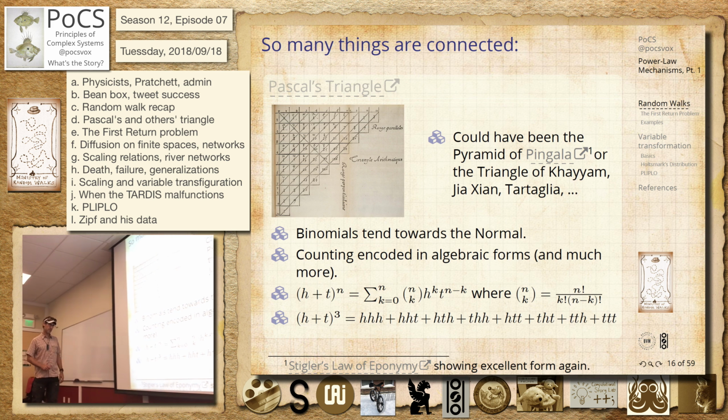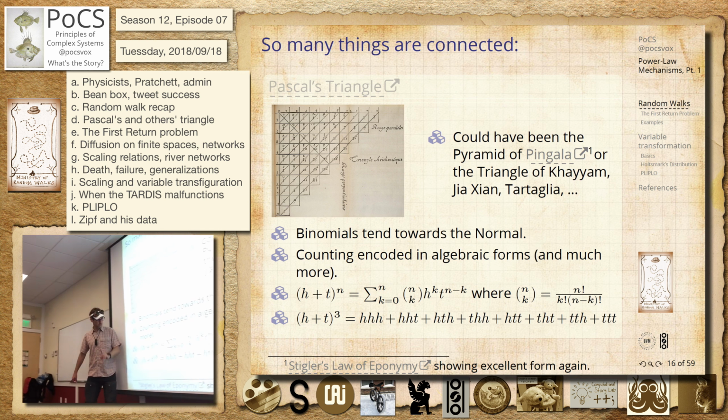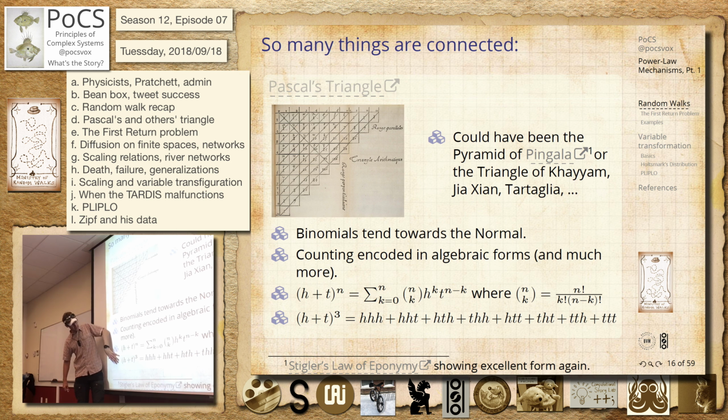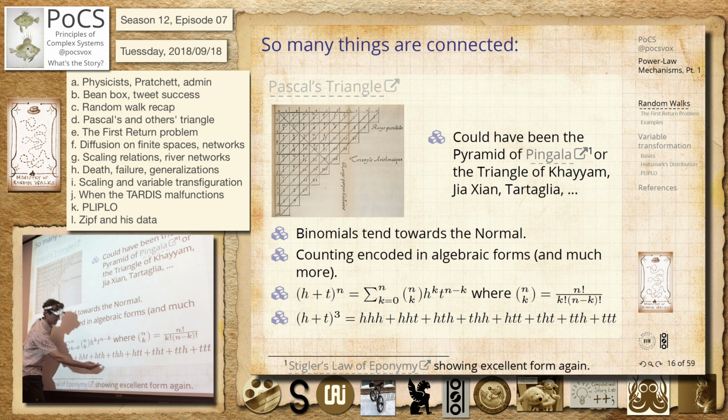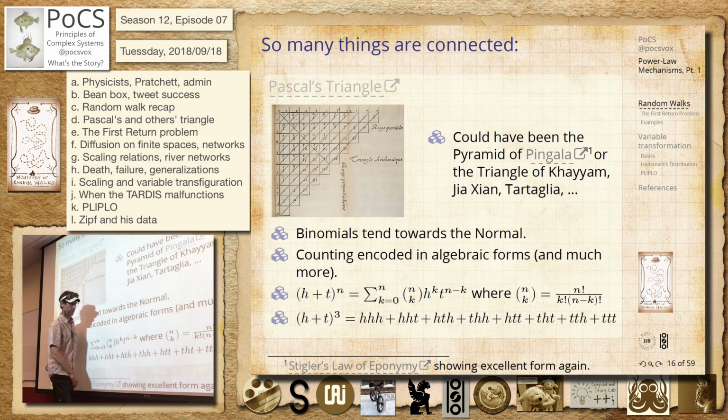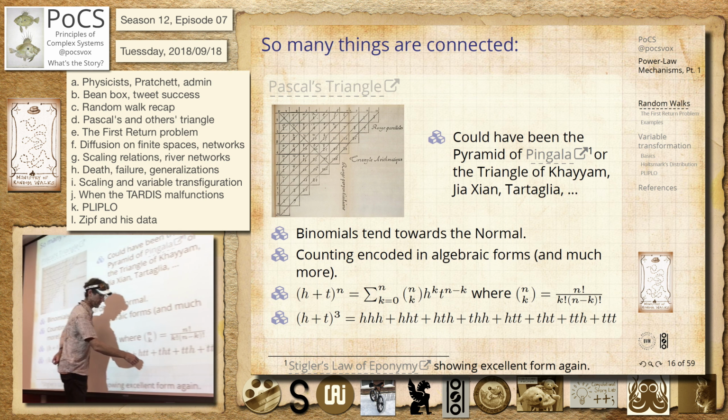I think I have a little example. So let's look at this. If we've got h plus t cubed, right? There's h plus t, h plus t, h plus t. So as we multiply that out, we get to choose an h or a t from each bracket, or each parenthesis. I never say that right. So we could choose H, H, H, and that's like going left, left, left, or getting heads, heads, heads. And then we could do H, H, T, H, T, H, and T, H, H. And of course, we never write it like that. We just put H squared times T with a 3 in front. So you become used to this Pascal's expansion or binomial expansion.